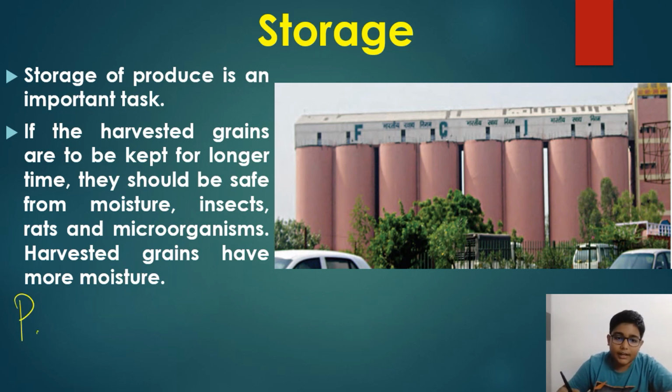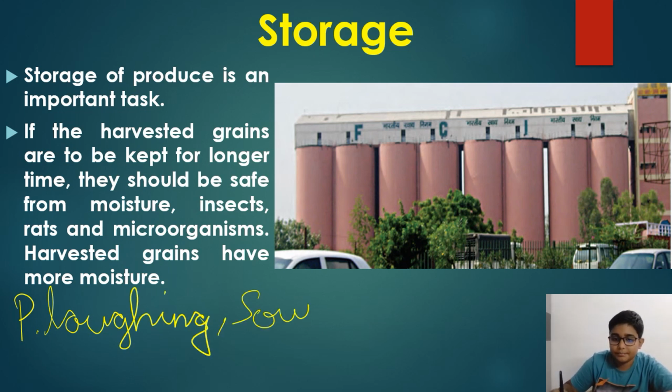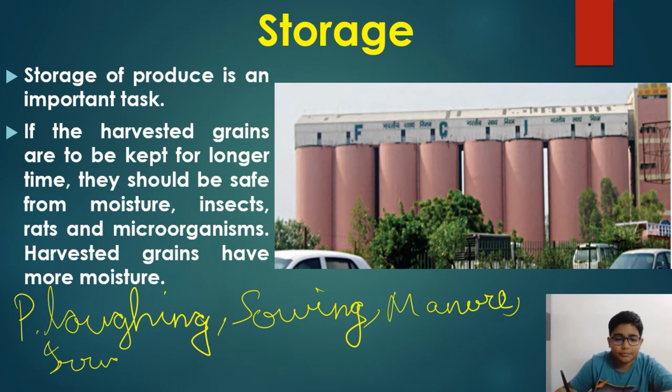Plowing, sowing, adding manure and fertilizers. Next is irrigation. Irrigation means adding water. Protection from weeds.